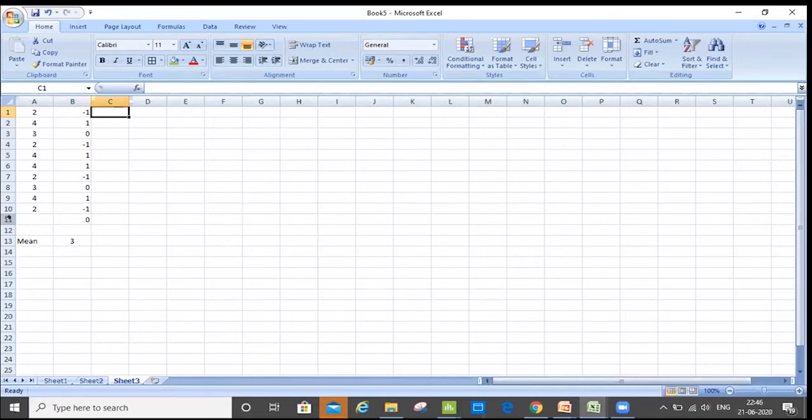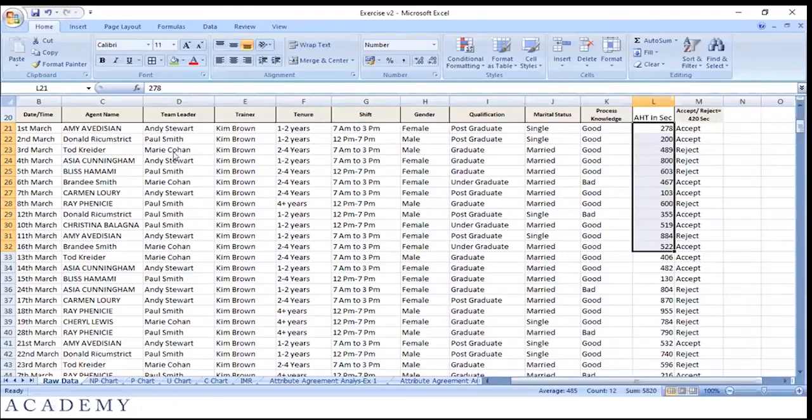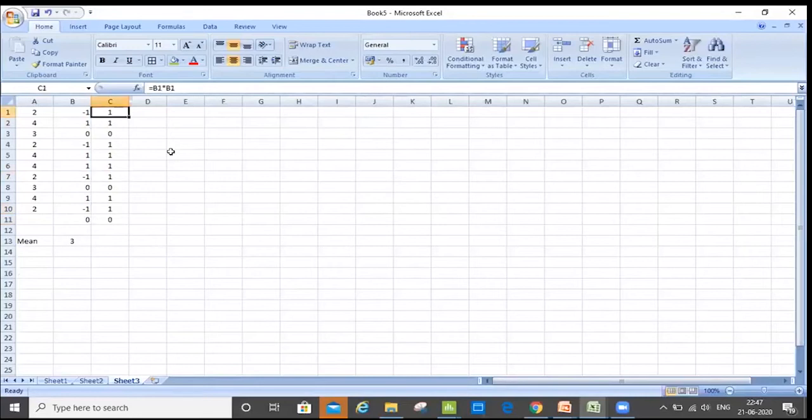Means we will multiply this value with the same value. So I'll multiply -1, I drag it here. Now the sum would not be 0. Now in order to calculate the standard deviation, what is the formula? Sum of all these divided by n-1. Okay. The sum of all these is 8. Okay. And I divide it by 11 minus 1.